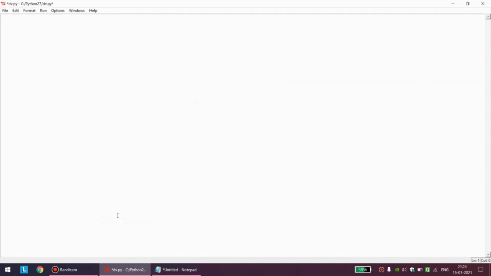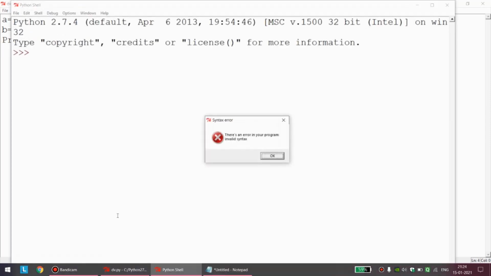So I am switching over to Python. I am writing something: A equal to 17, B equal to 20. Let us say print, and I have intentionally written something. Print A plus B. I am definitely sure this will not work. So this is a classic example of compile time error.